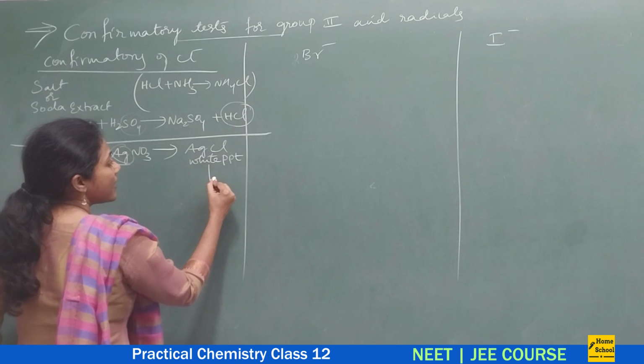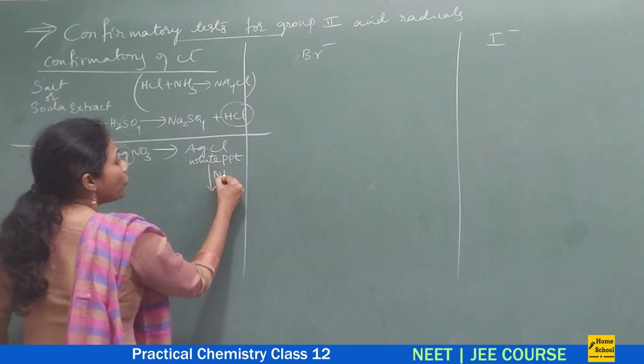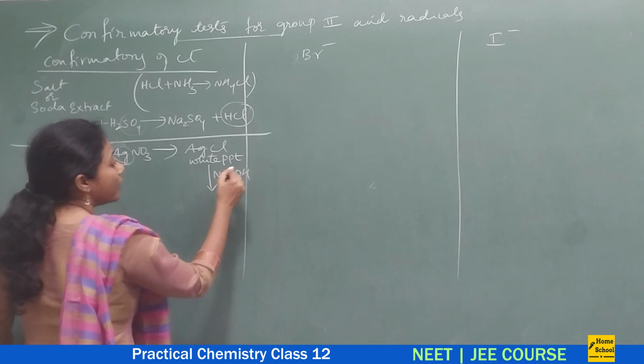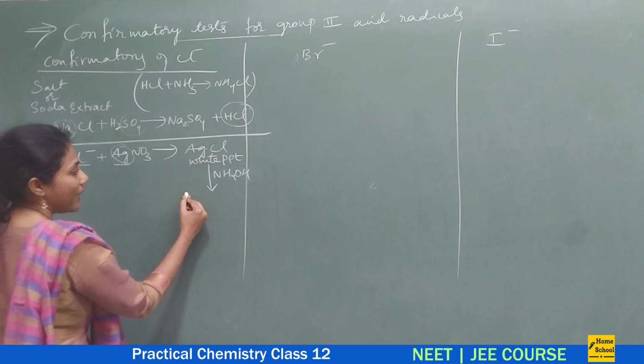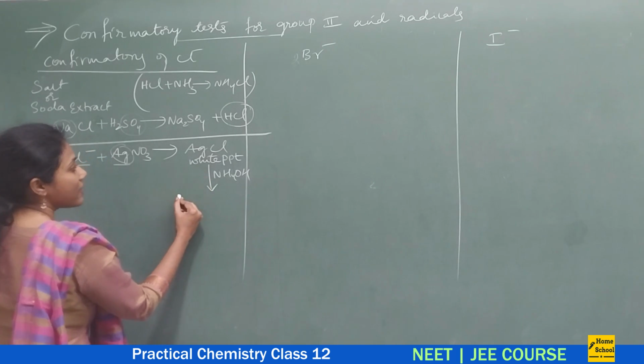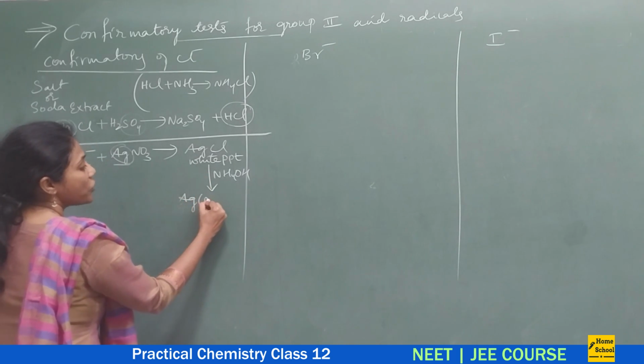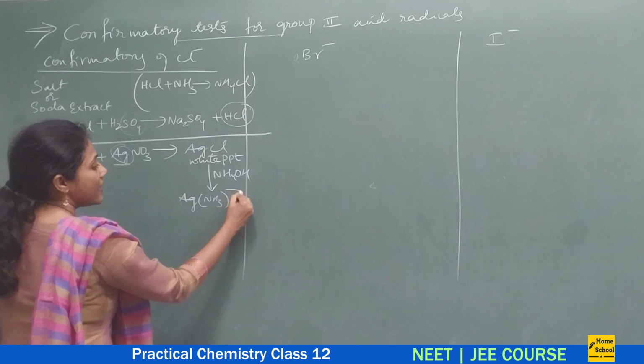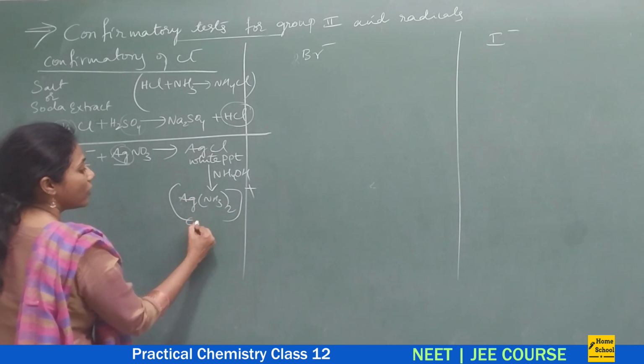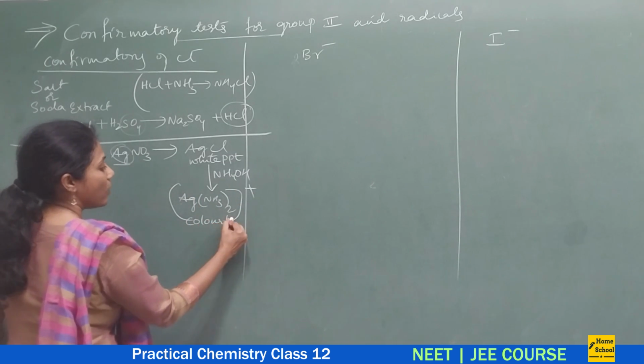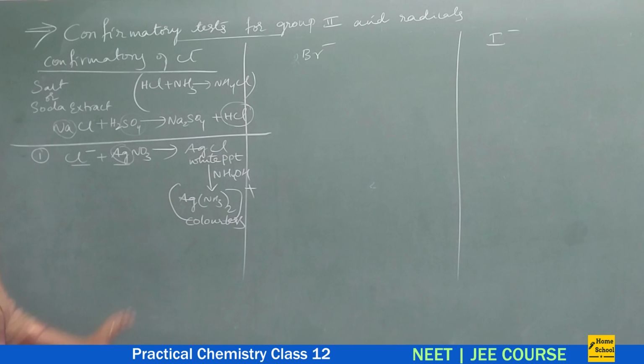This AgCl, on passing through ammonium hydroxide, you will get a silver complex, Ag(NH3)2 plus. This silver complex is a colorless complex, guys. So this is one confirmatory test.